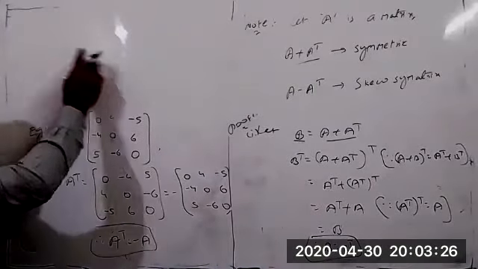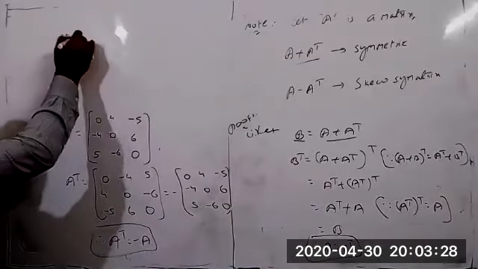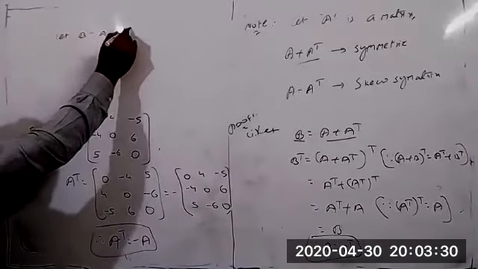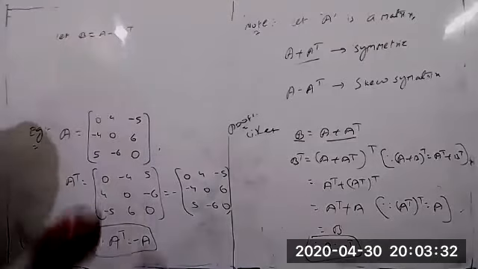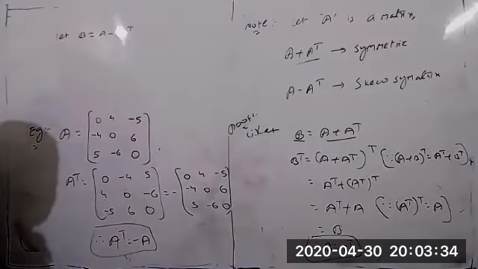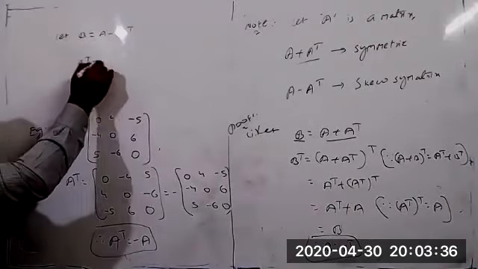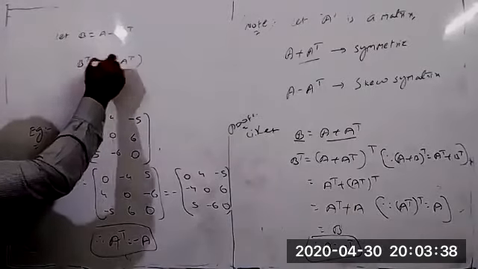Now in the second proof, you can take A minus A transpose. Let B equal A minus A transpose. Then B transpose equals (A minus A transpose) whole transpose.